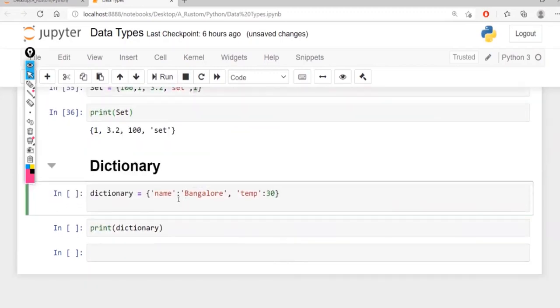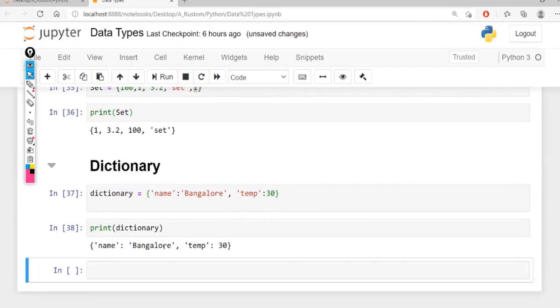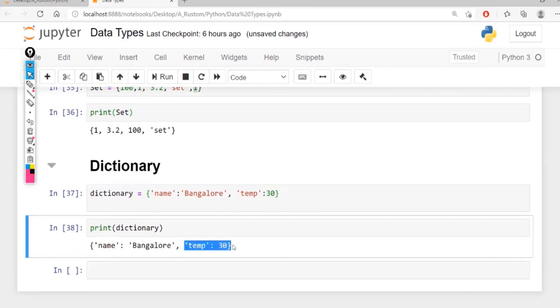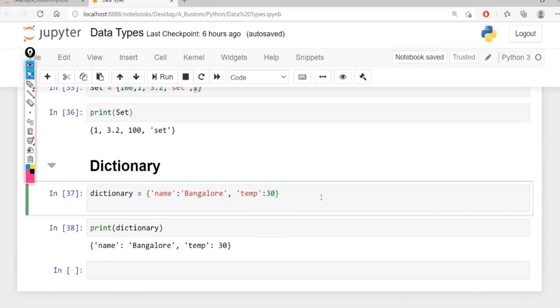Now a dictionary. A dictionary is again inside curly brackets, but it takes two types of data, a key and a value. Here name is a key and Bangalore is a value. We differentiate them with a colon. Then we have a comma, and this is the next key, and this is the value for that. Execute, and I print that: name Bangalore and temperature 30. This will be inside curly brackets.